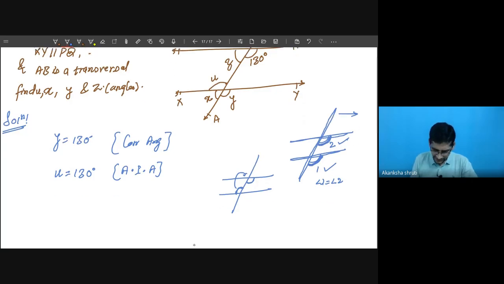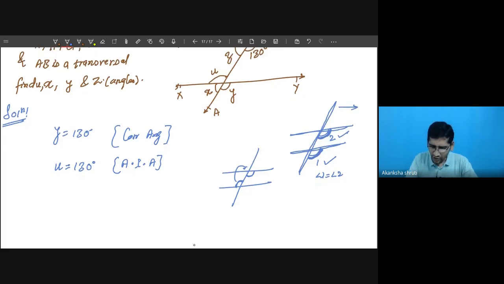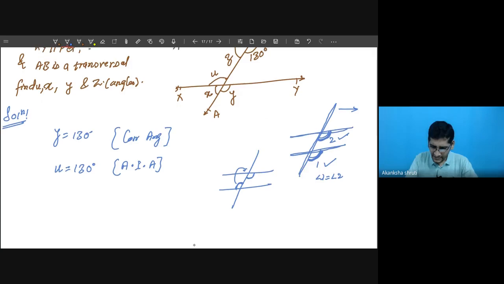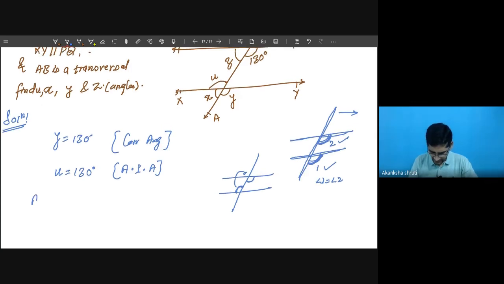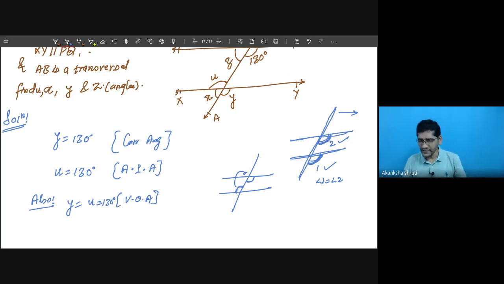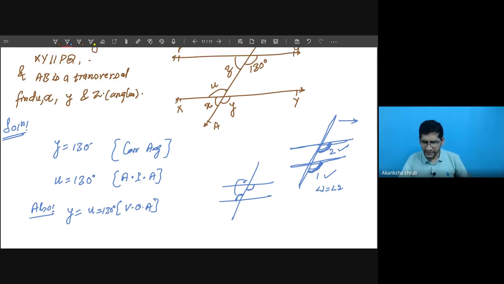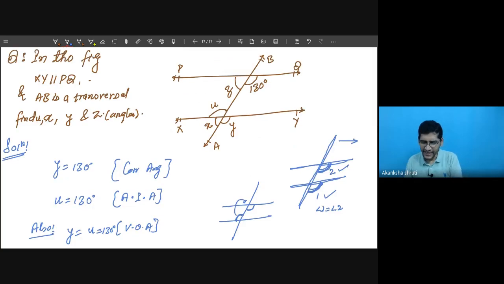Now, even by taking U first, you can calculate Y. Also, we can verify here, Y is equal to U. Why? They are vertically opposite angles, and both are equal to 130, which we have calculated here. So all the concepts are concurrent. Now what about X? How can this X be calculated, students?